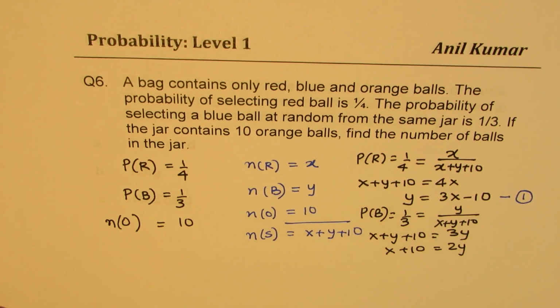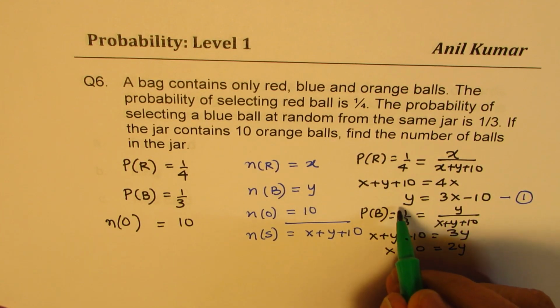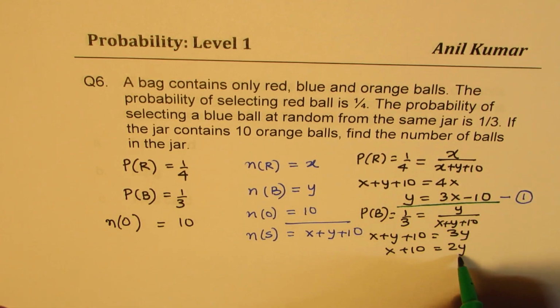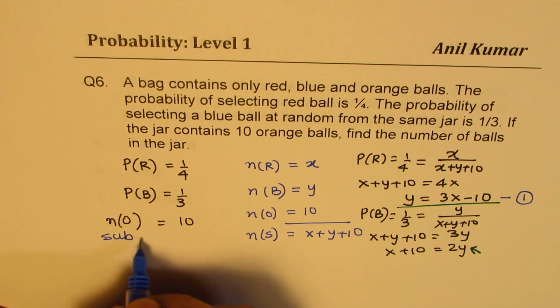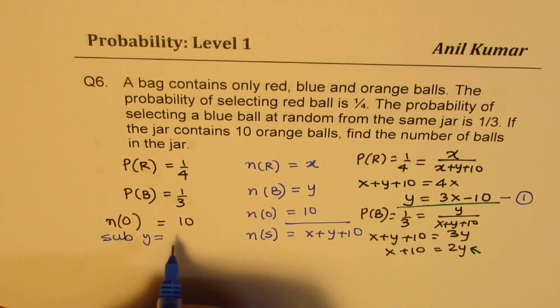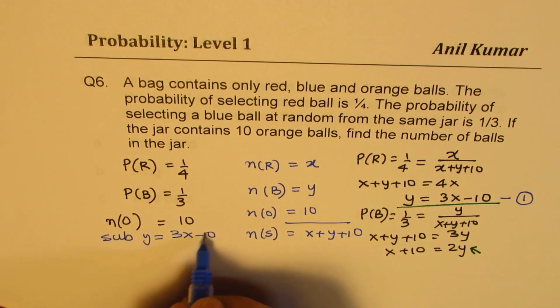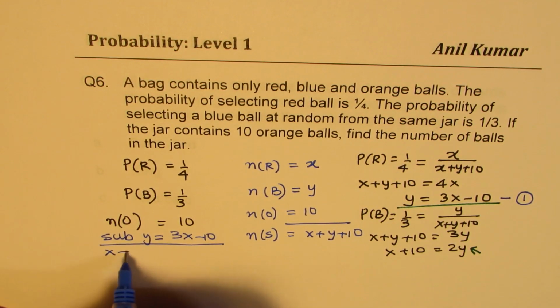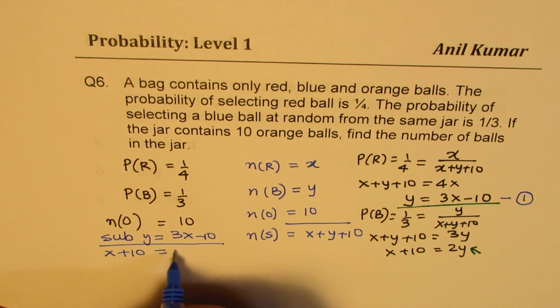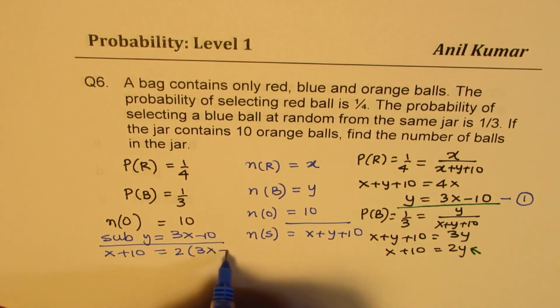But we know Y could be replaced with 3X minus 10. So we'll do that substitution and then solve, right? So we'll sub Y equals to 3X minus 10, right? And then solve, correct? So what we get here is X plus 10 equals to 2 times 3X minus 10.